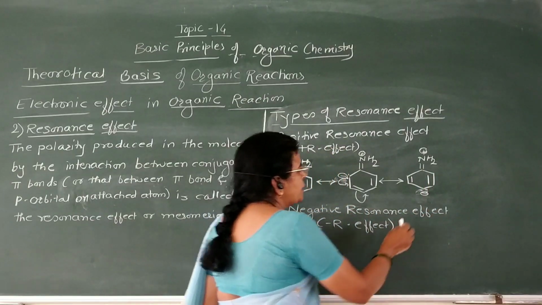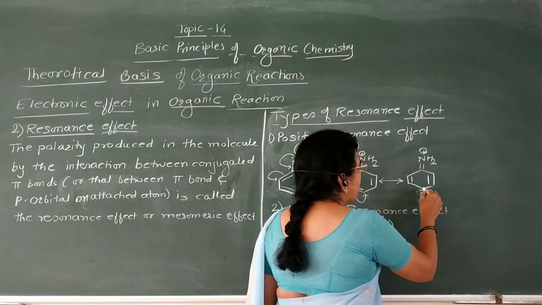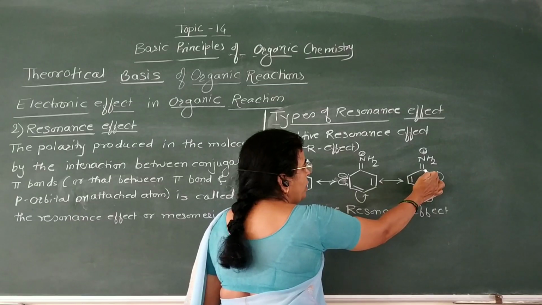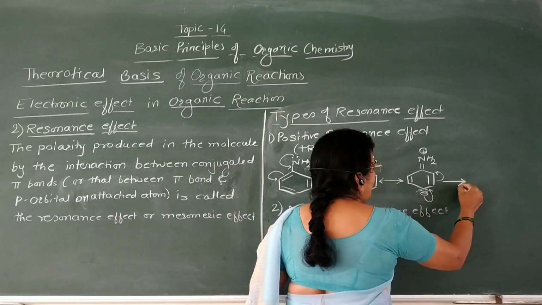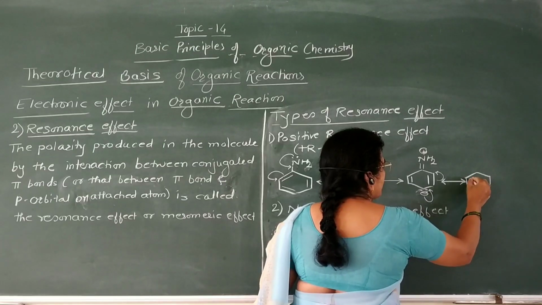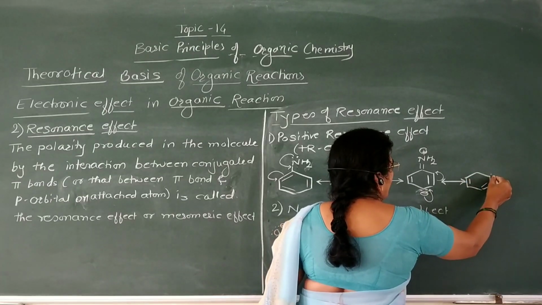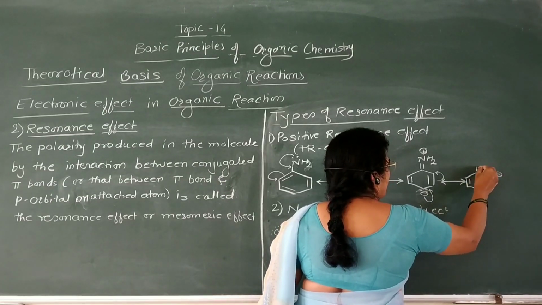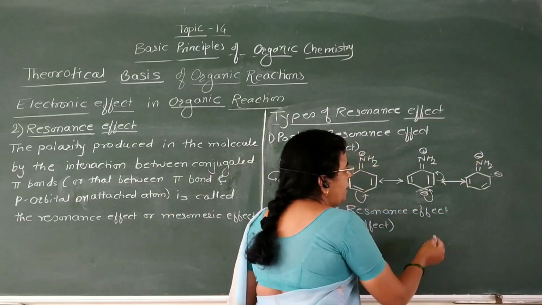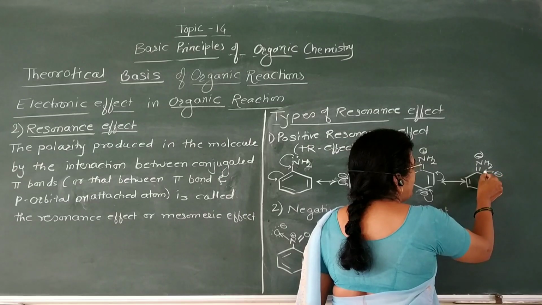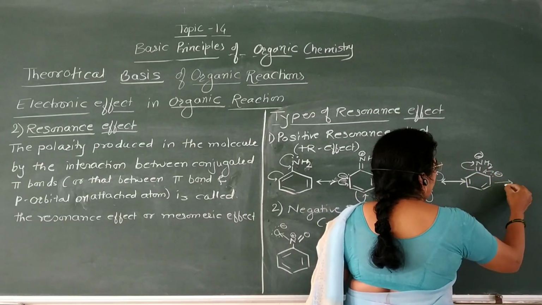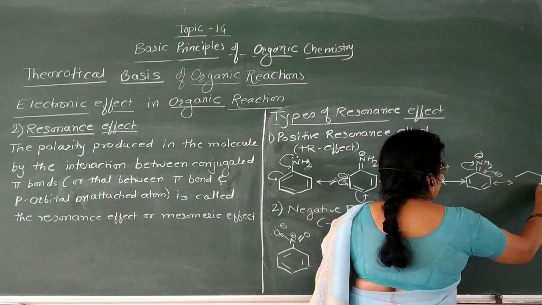Then again transfer of this electron takes place in between these two carbon atoms, and here onto this carbon atom to get the next resonating structure. Again this transfer of electron takes place in between this carbon atom and here, then we will get the next resonating structure.